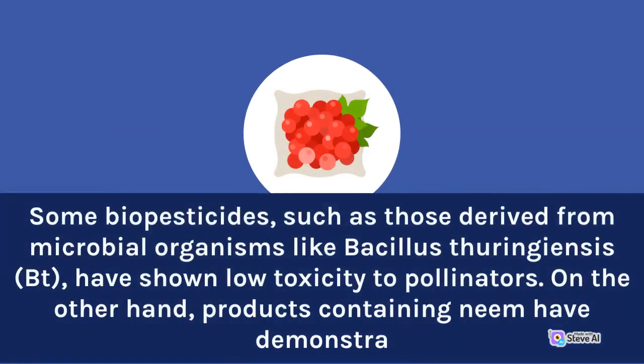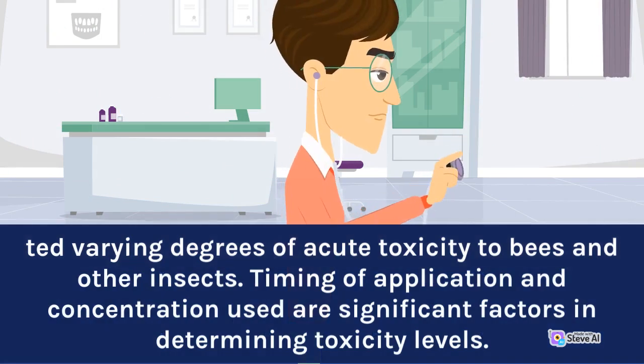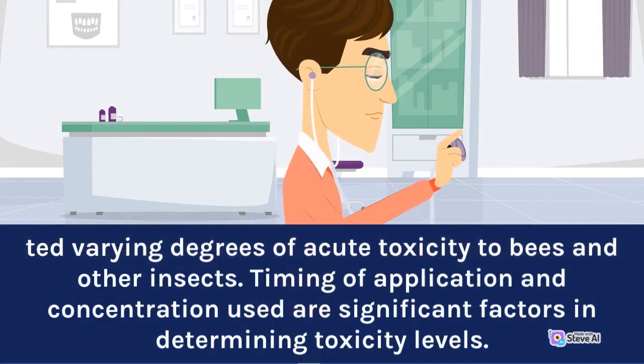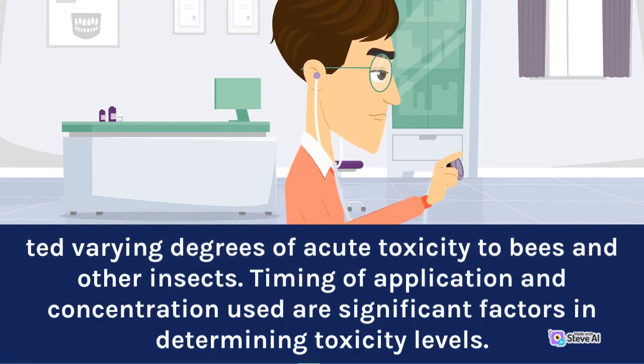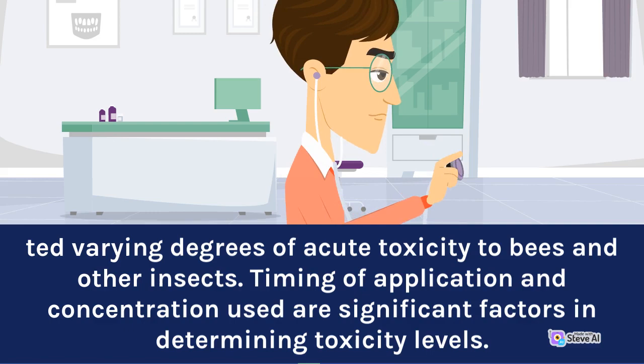Some biopesticides, such as those derived from microbial organisms like Bacillus thuringiensis, BT, have shown low toxicity to pollinators. On the other hand, products containing neem have demonstrated varying degrees of acute toxicity to bees and other insects. Timing of application and concentration used are significant factors in determining toxicity levels.